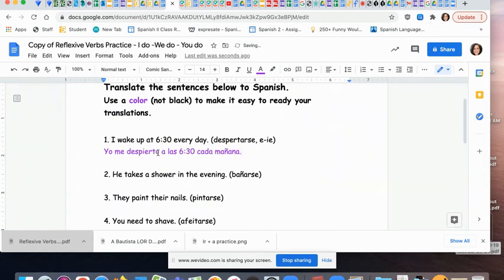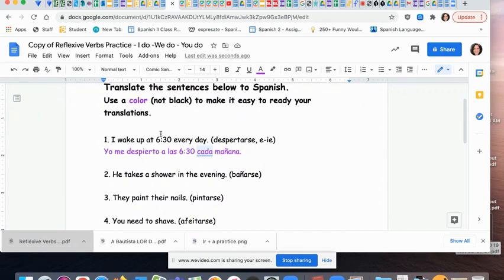Now, if you didn't know a word like this one, cada, every. It's okay. You could look it up at Word Reference. You could go to Google Translate for that word. Don't look phrases up. It will give you the wrong stuff. Don't look sentences up. But words, it's a great tool for that. So you could look it up.